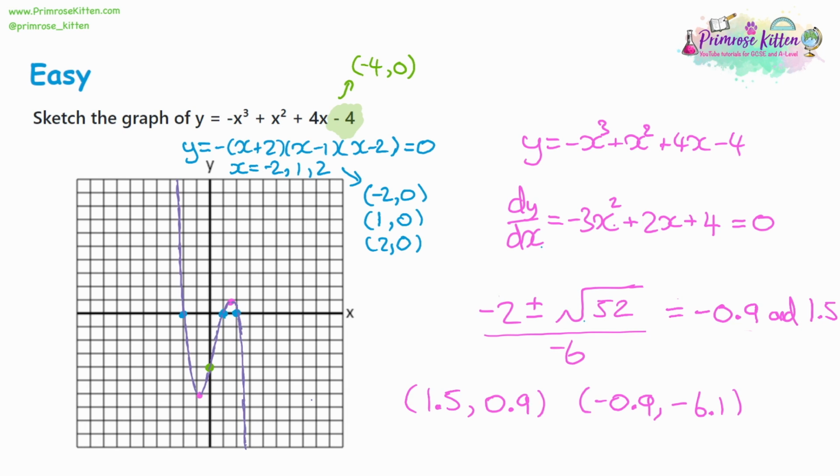Now, you might be thinking, well, why didn't we just substitute in those points in the first place? Well, if you think about it, you're probably only going to substitute in positive numbers, and we've already got positive 1 and positive 2 coordinates on here. The maximum point was at 1.5. That's not a coordinate you are naturally going to be looking at, because if you're looking at 0.1, 0.2, 0.3, it's going to take forever to substitute. And particularly negative 0.9, that is not something that typically you would be looking for. So we need differentiation to guide us to the particular substitutions that we need for the important points.